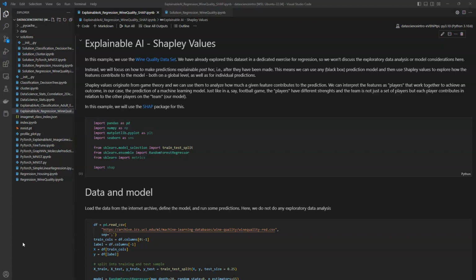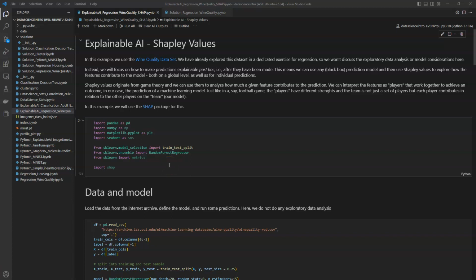We use the same models, and the Shapley values have the advantage that we can also use them with the black box model. That means we'll focus on how to make predictions explainable post hoc, after we have made them, in particular with the black box model. The Shapley values originate from game theory, and we can use them to analyze how much a given feature contributes to a prediction.